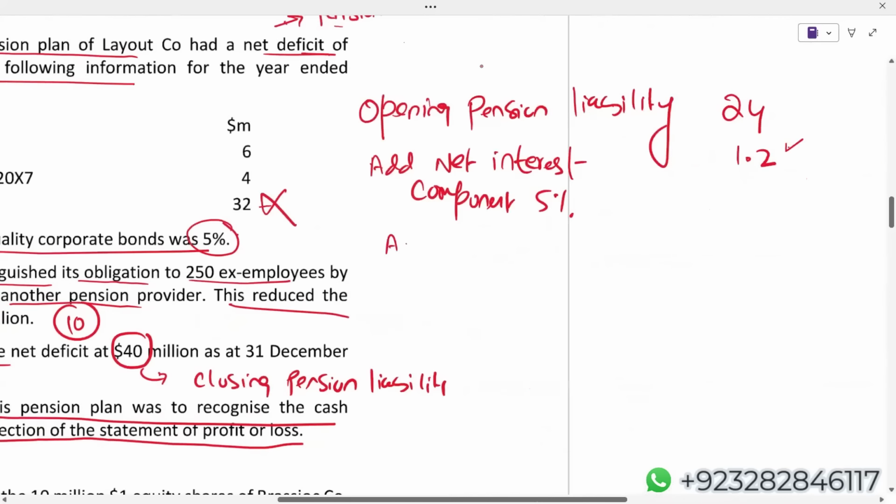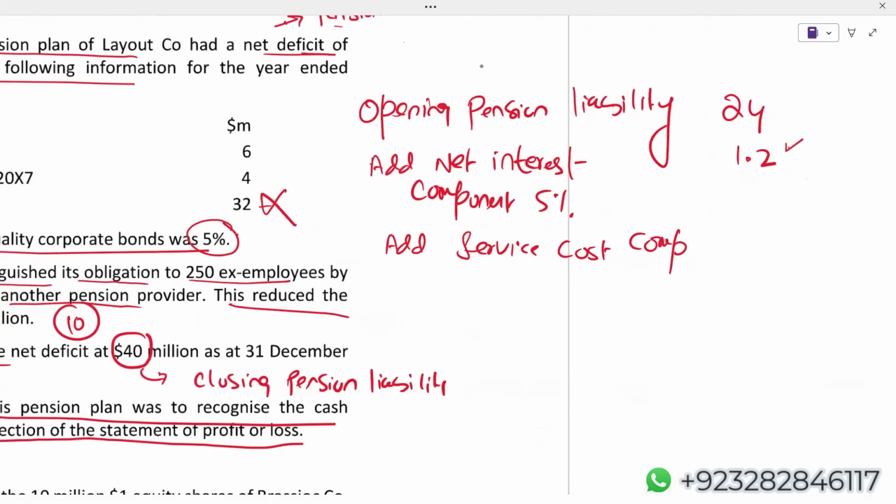It means the service cost component is 6 plus that loss. And you have to mention one more thing: that entire 16 service cost component we have to show in P&L under the operating category.